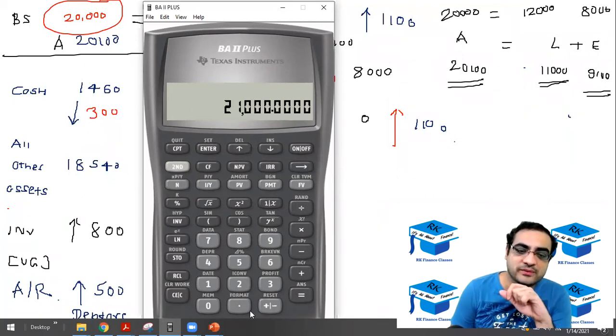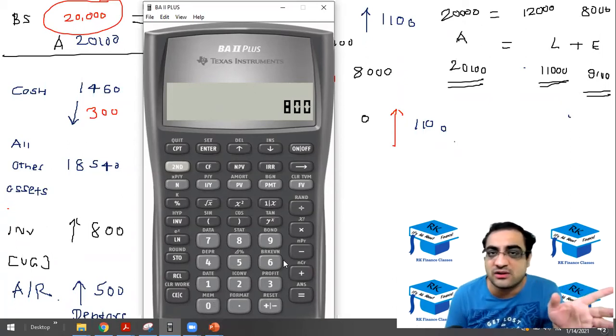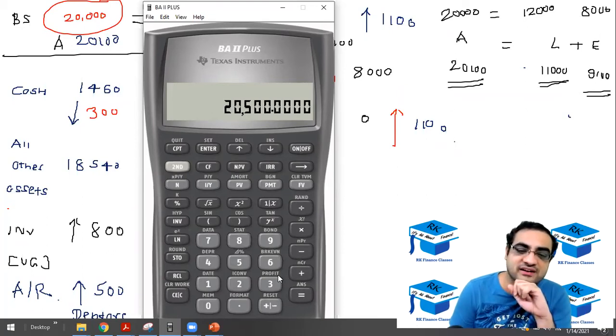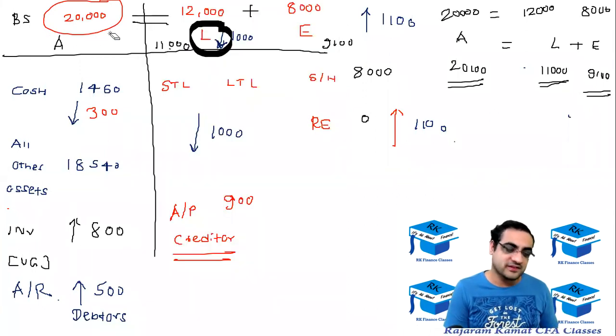I'll show it one more time. 20,000 was the original assets. Cash down by 300. All other assets में कोई change नहीं है, लेकिन inventory is up by 800 and account receivable, which is also called debtors, is up by 500. Okay, so that comes to 21,000. So it's no more 20,100. It's 21,000. Okay, let's look at the liability side.